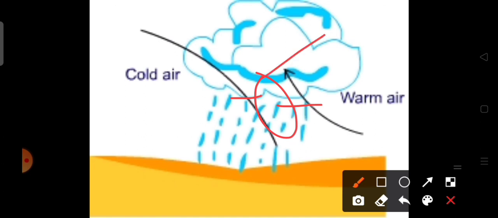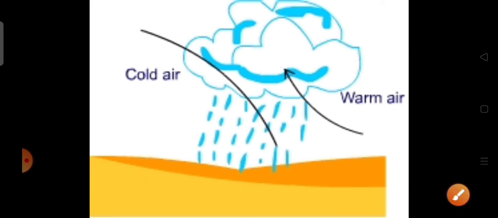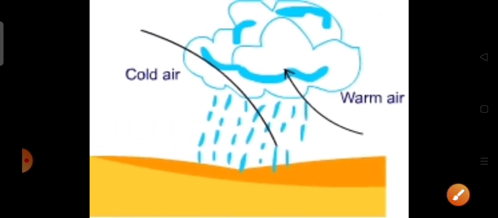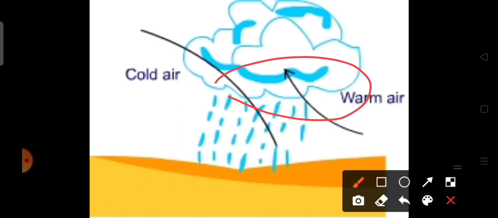This is called a front. The rising air cools down while going up the frontal lift. So the warm air, as it rises, cools down and condensation happens, and from that region precipitation occurs in that part of the area.